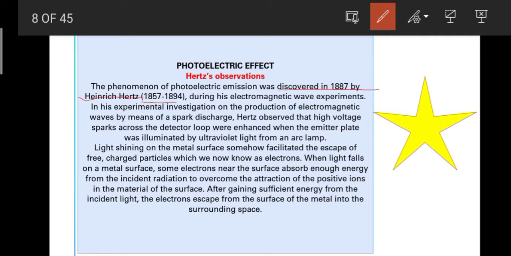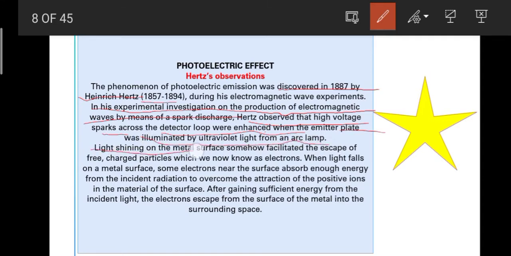During his electromagnetic wave experiments, in his experimental investigation on the production of electromagnetic waves by means of a spark discharge, Hertz observed that a high voltage spark across the detector loop was enhanced when the emitter plate was illuminated by ultraviolet light from an arc lamp.